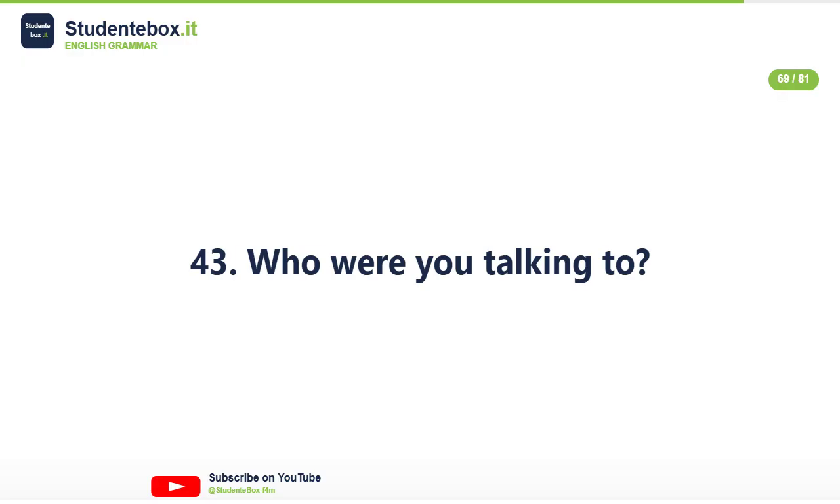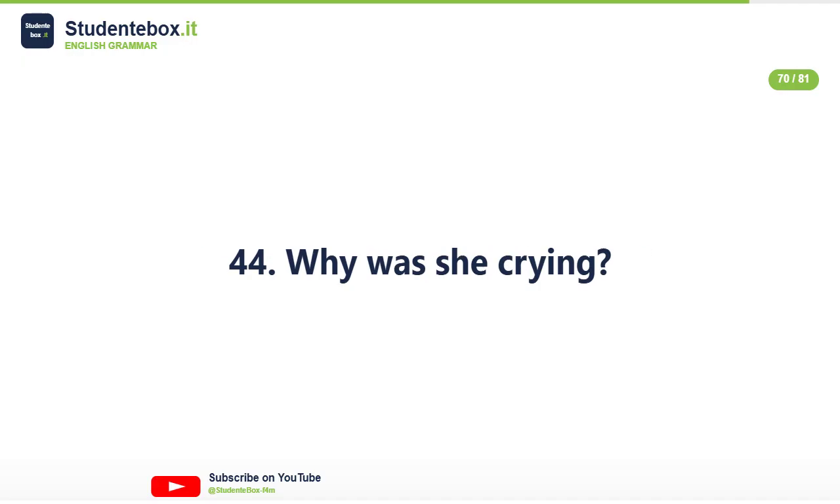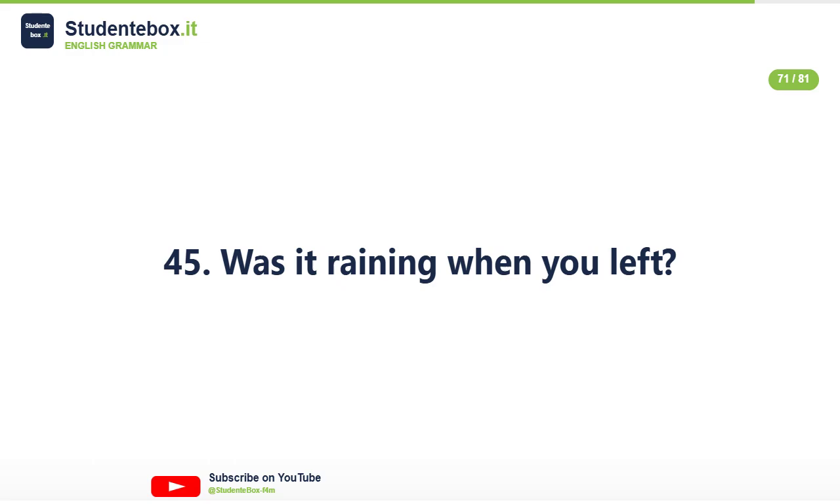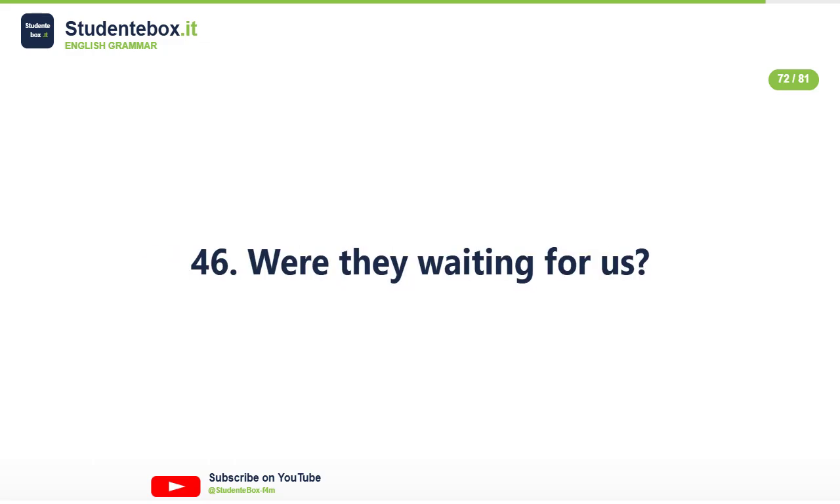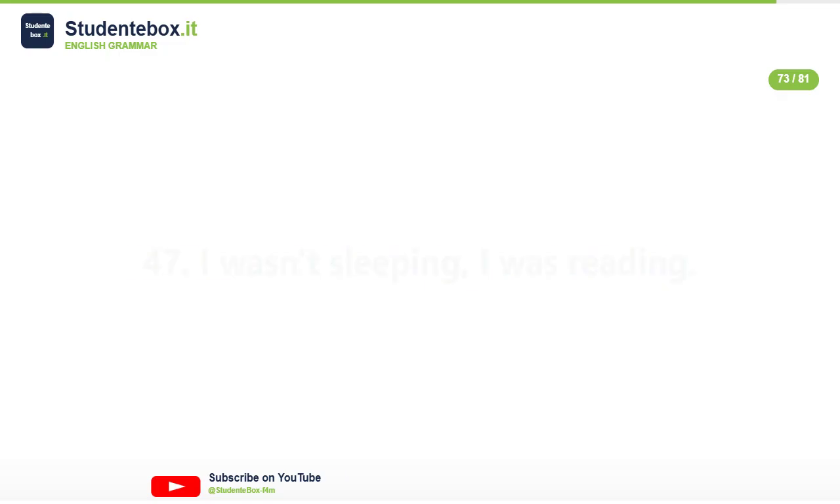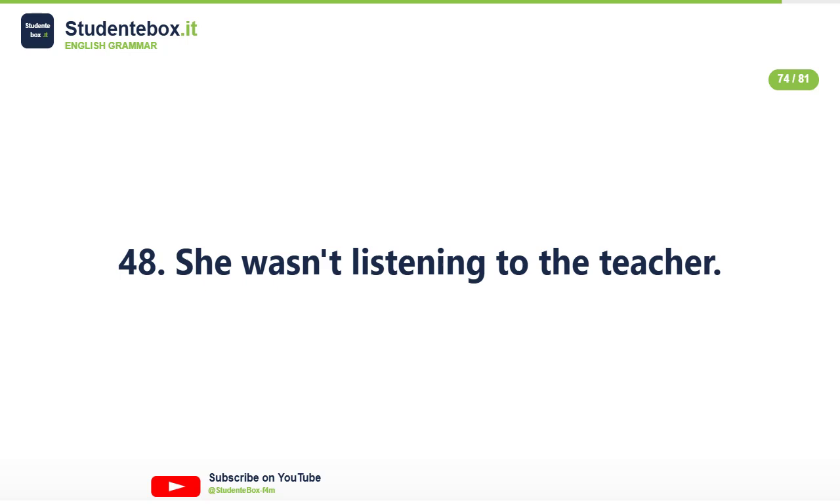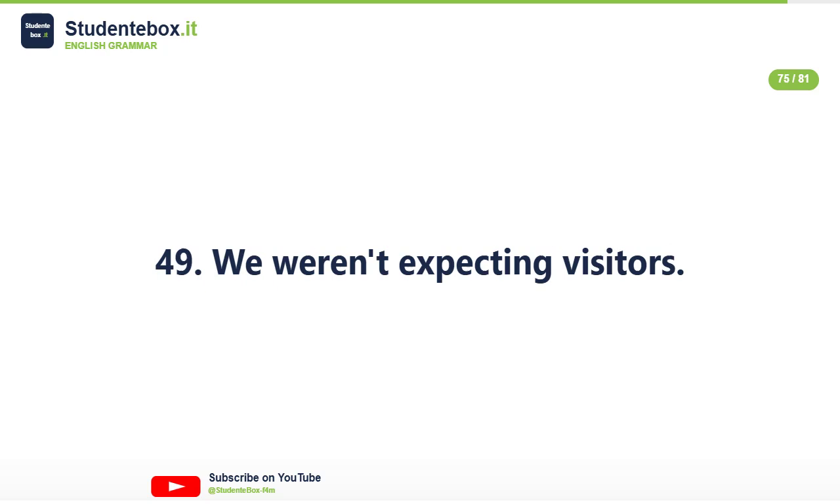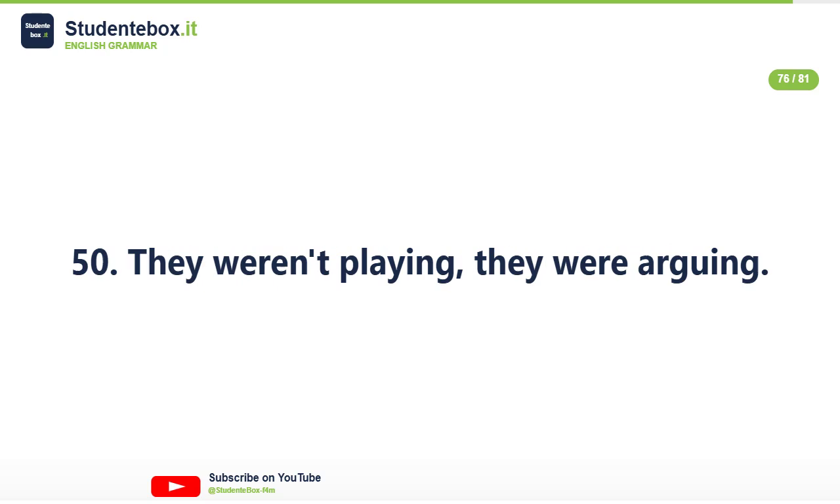45. Was it raining when you left? 46. Were they waiting for us? 47. I wasn't sleeping, I was reading. 48. She wasn't listening to the teacher. 49. We weren't expecting visitors. 50. They weren't playing, they were arguing.